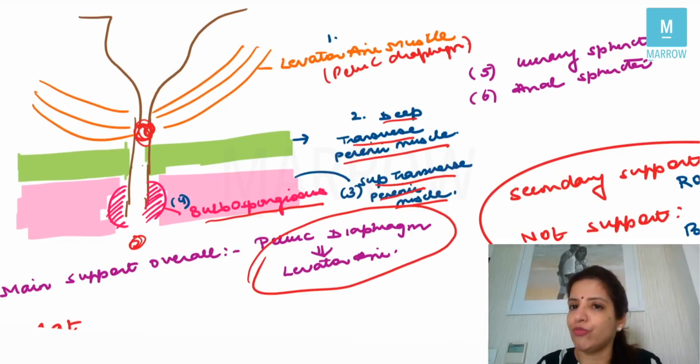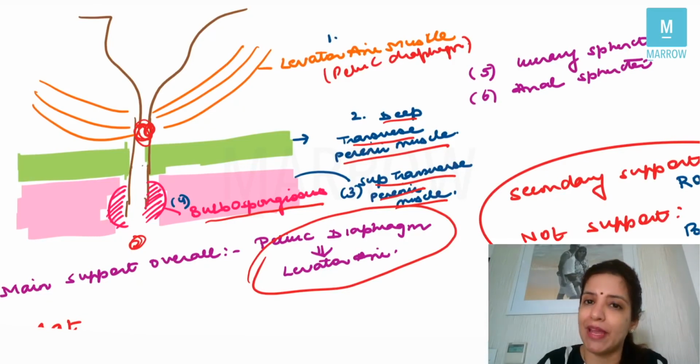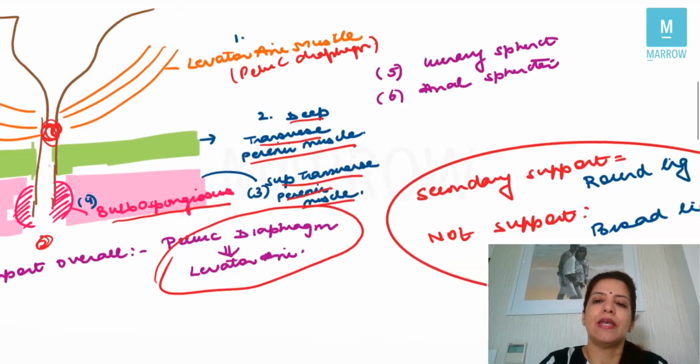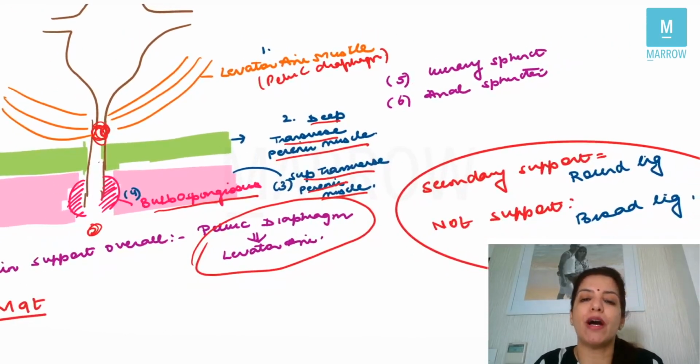Now, if any of these supports become weak, and these supports can become weak because of repeated childbirth and because of menopause, then prolapse happens. Right, that is why prolapse is more common in elderly multiparous females. Now, one very important question which they ask you is: birth trauma is a risk factor for what? So, birth trauma is a risk factor for prolapse.